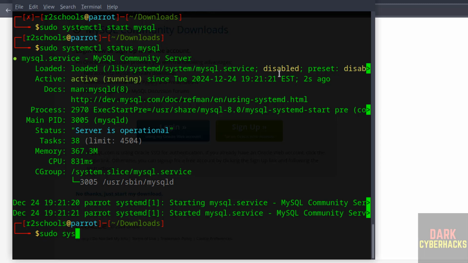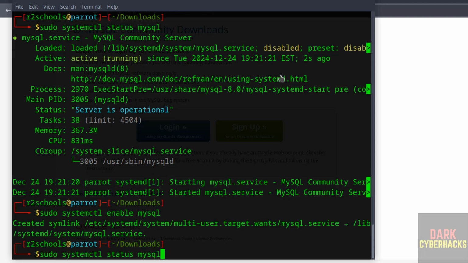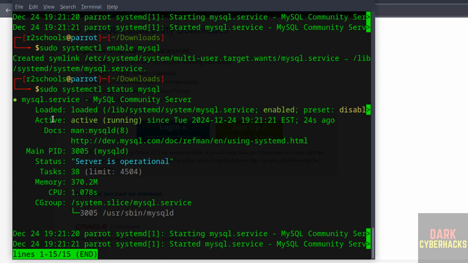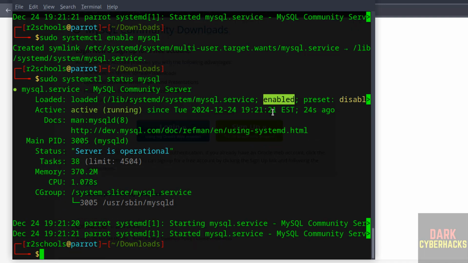So sudo systemctl enable mysql. Hit enter. Now verify again. See, we have started MySQL service. See here it is running and it is enabled. If you want to quit, Ctrl A.